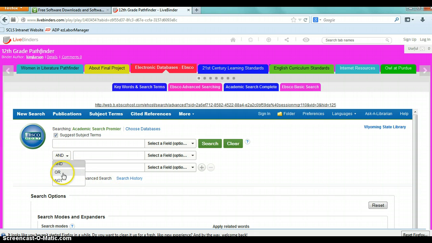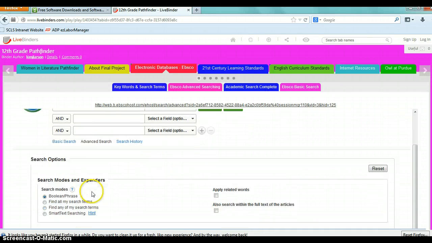And or sort of increase the amount of hits that get returned to you. Not is going to limit them. So the advanced search gives you an interesting tool for contextualizing your research and getting really specific on details and writers and subjects that you're looking for.